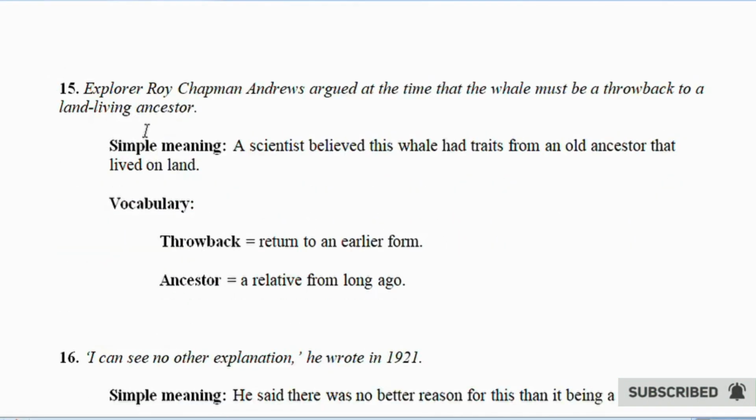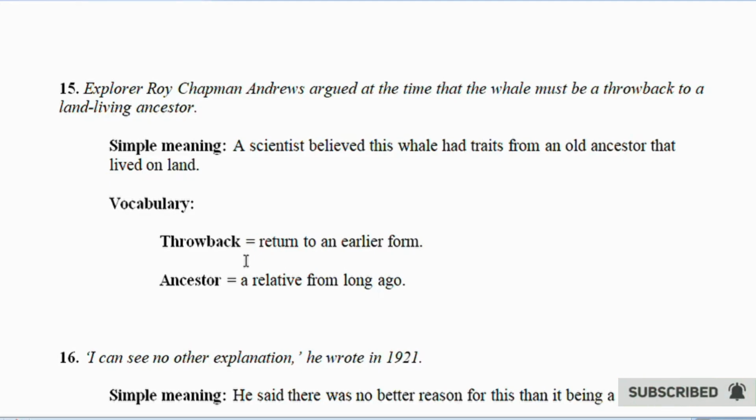15. Explorer Roy Chapman Andrews argued at the time that the whale must be a throwback to a land-living ancestor. Simple meaning: a scientist believed this whale had traits from an old ancestor that lived on land.